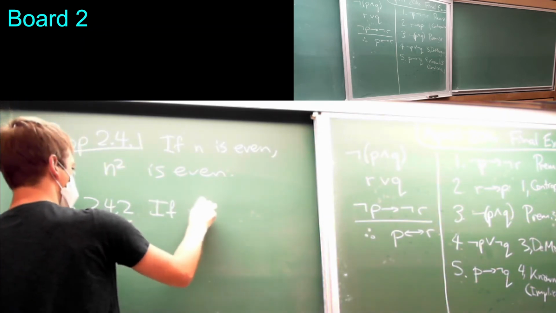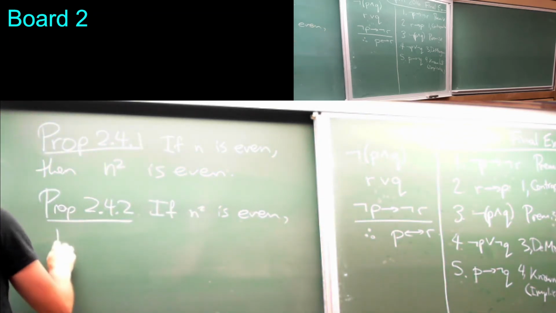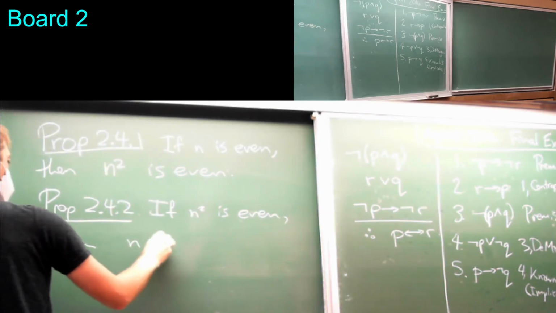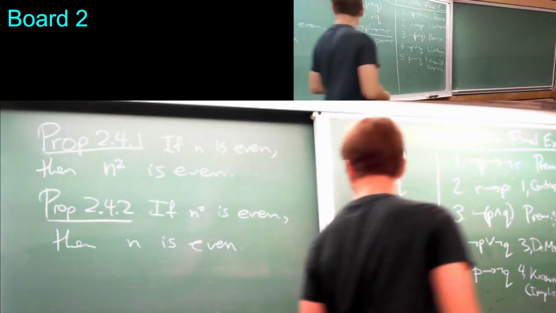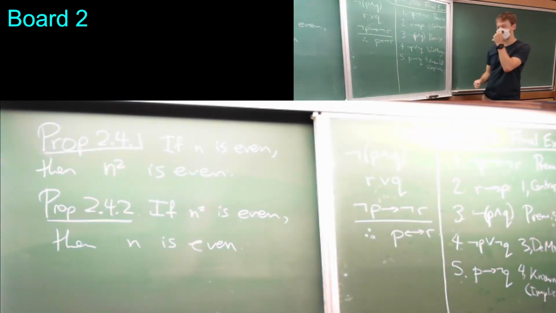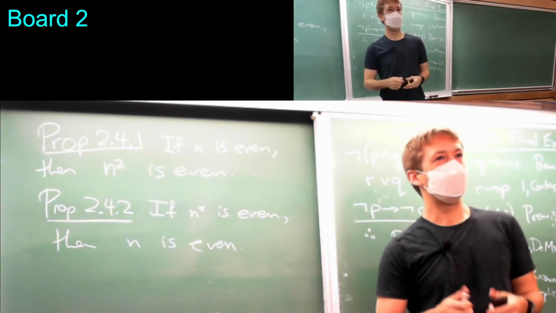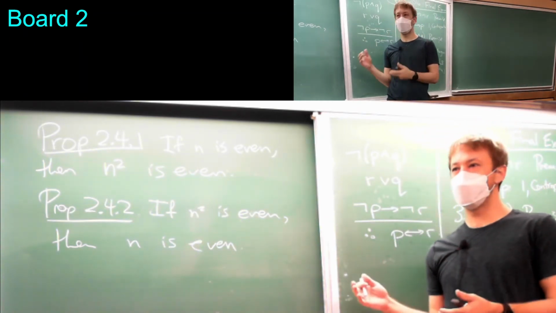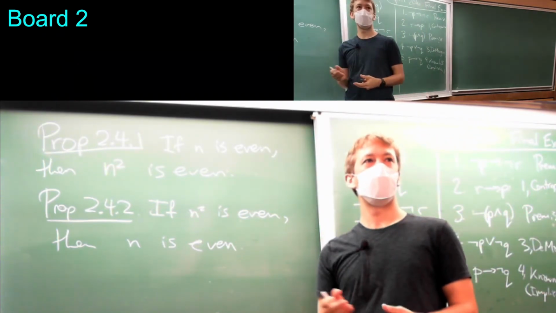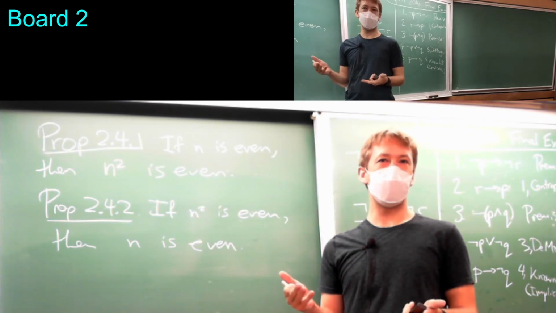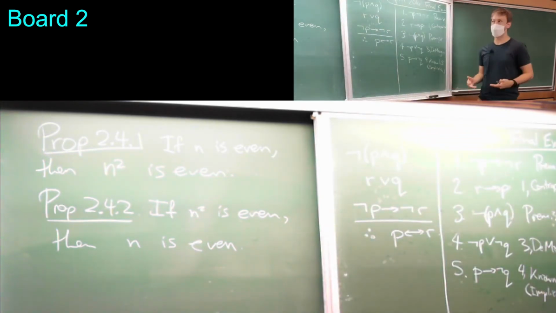If n squared is even, then n is even. Okay. So what I want to do now is use these. Actually, technically, I think I'm only going to use the second one to prove something which, in my opinion, is a more profound, interesting statement.